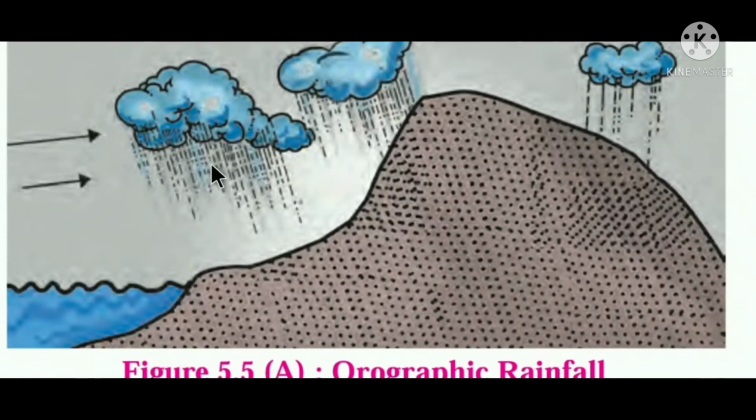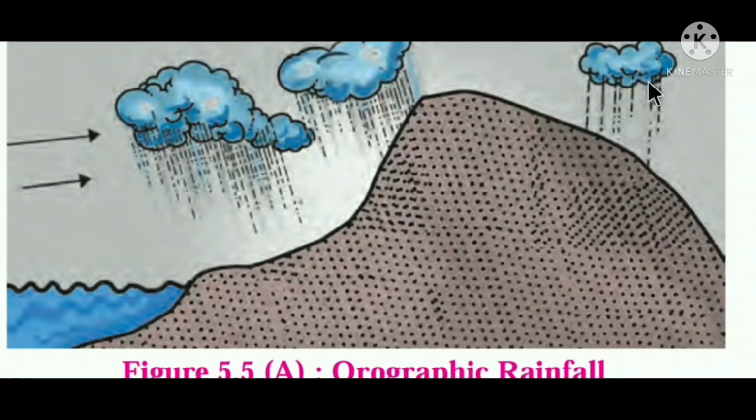Suppose the clouds cross the mountain, that means the clouds will rise up. The more it rises, the more its moisture-carrying capacity will be less. So if the carrying capacity is more, that region will receive more rainfall.